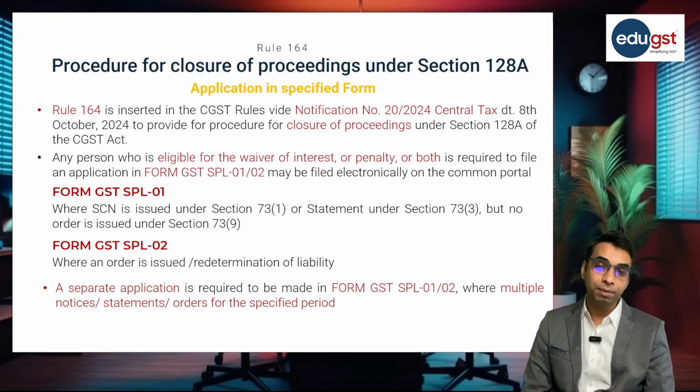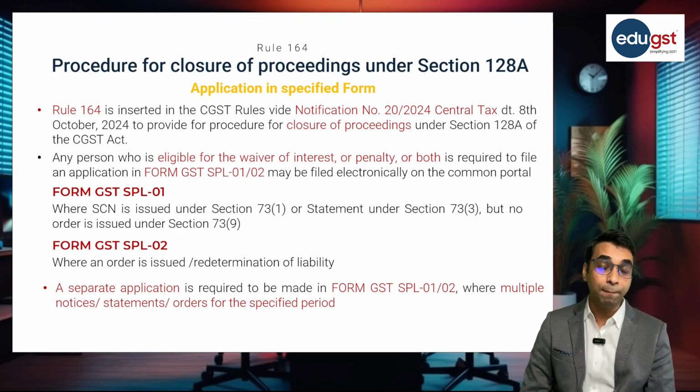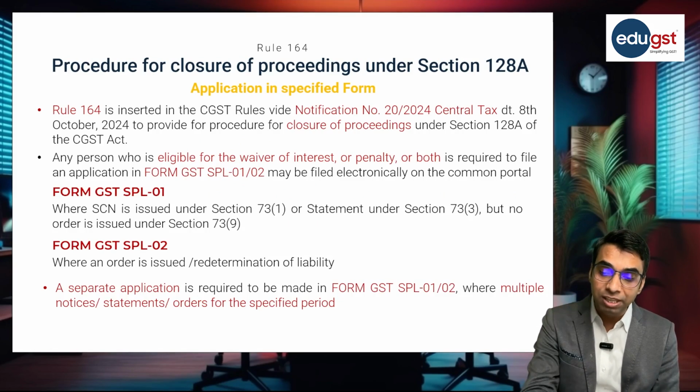Now the second important part. So we have seen the first part, that is applicability. Now the second important part is application in the specified form.